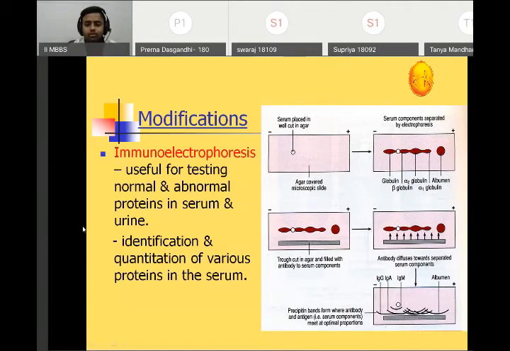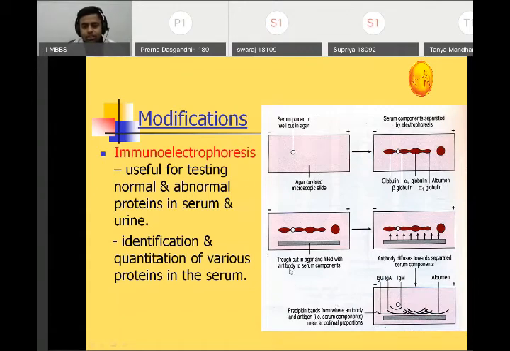Okay, so here what they have done. In agar, this is an agar surface, okay, where there is a negative and a positive side. The serum is placed in a well cut in agar. Here when we place the serum and pass current, accordingly, as per their charges, the different types of globulins will be separated, like alpha 1, alpha 2 globulin, beta globulin, and so on. It is all separated based on their electric charges, okay.